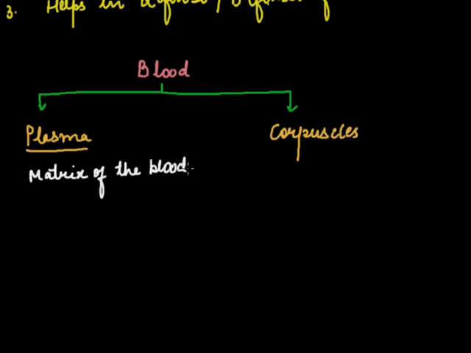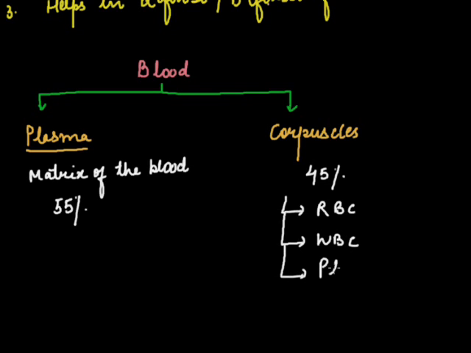Plasma comprises about 55% of the blood, whereas corpuscles comprise 45% of the blood. These corpuscles can be RBCs, WBCs, or platelets. This we'll discuss in detail one by one. First, let us discuss plasma.